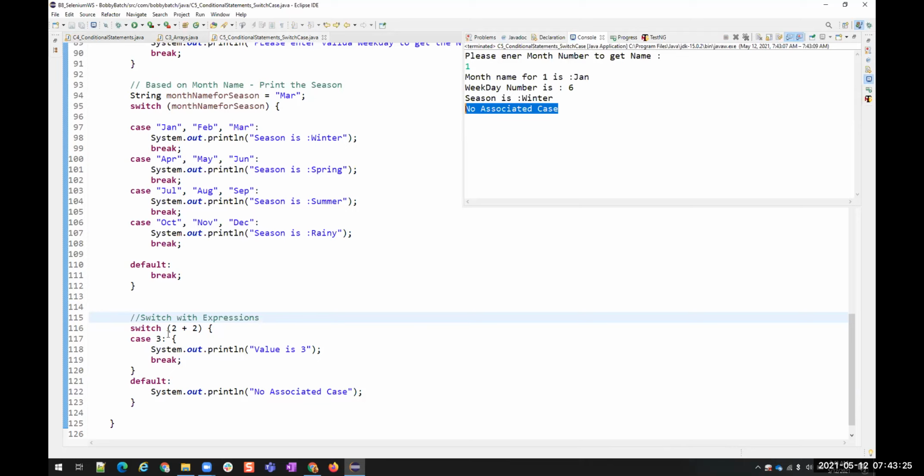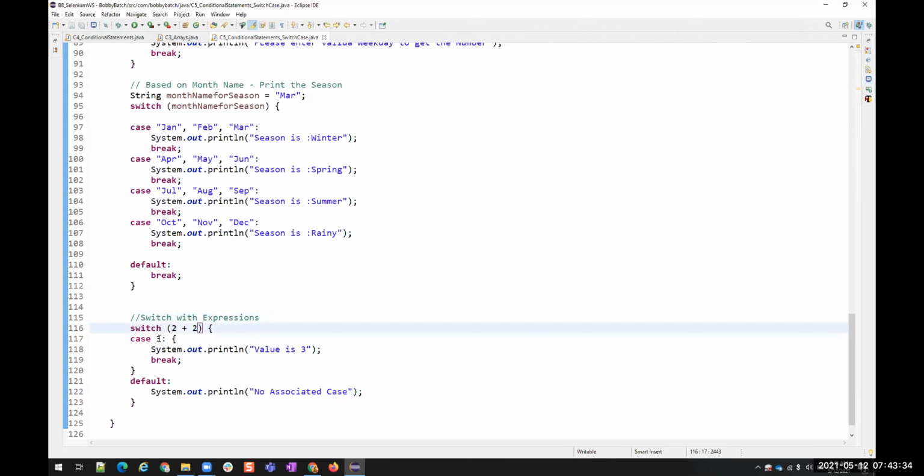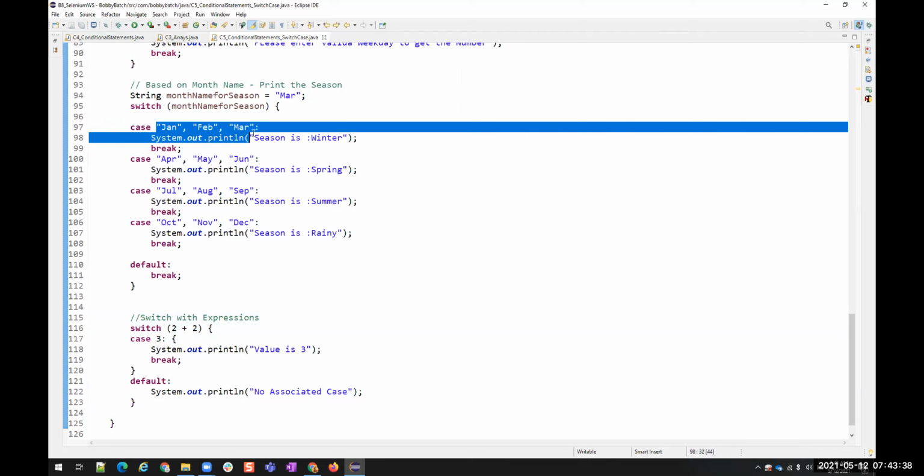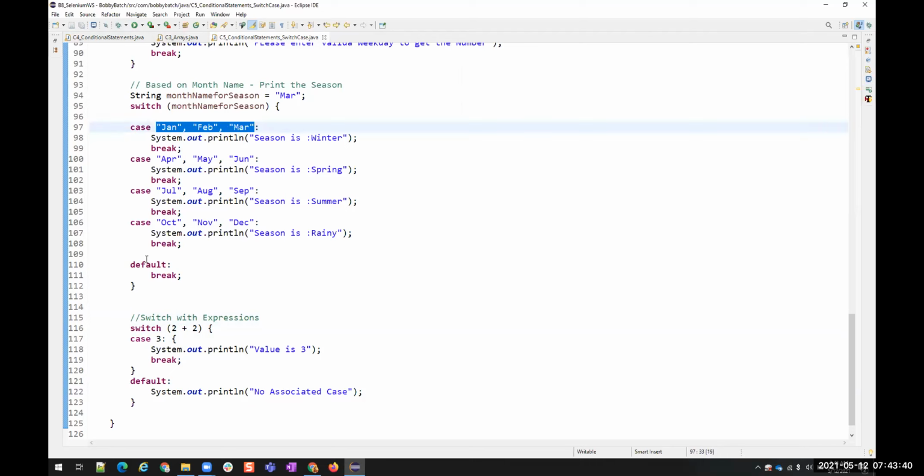You can also use these expressions here. Okay. So you can give numbers as cases. You can give strings as cases. You can have multiple case statements in a single case. You can also add expressions to switch. Okay. Now let us see the example of yield.